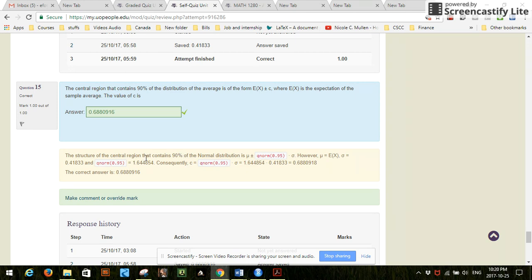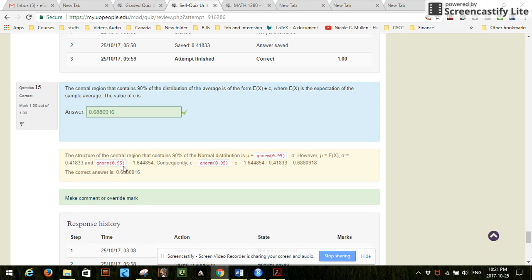In general, the central region is in this form: mu plus or minus the qnorm of the upper bound, 0.95, times sigma. This is a formula to remember. We know what mu is, we know what sigma is, and we know what qnorm of 0.95 is.